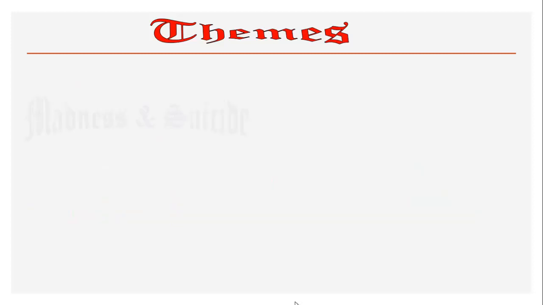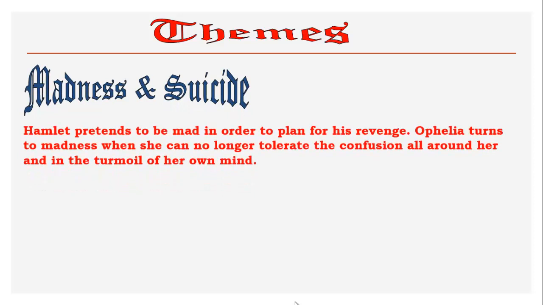Then we have the theme of madness and suicide. Throughout the play, we would know that we have two kinds of madness: pretended madness and real madness. Hamlet pretended to be mad in order to plan for his revenge. But Ophelia, Polonius' daughter, turns to madness when she can no longer tolerate that the person whom she was in love with killed her own father. So we have pretended madness and real madness.